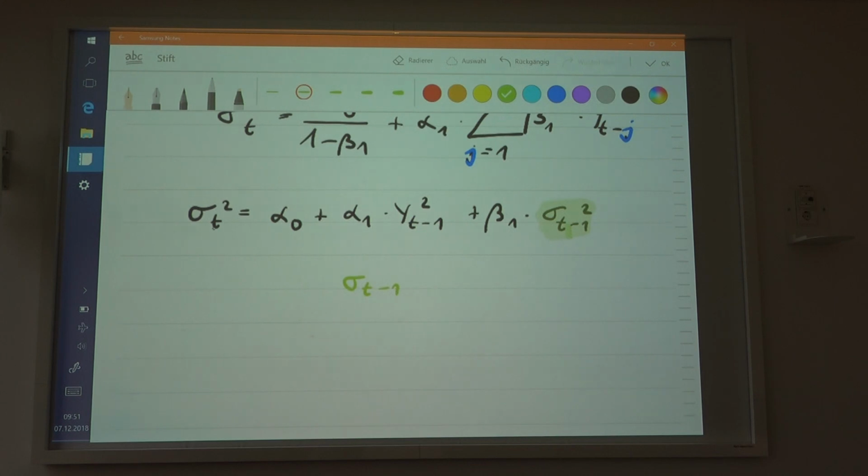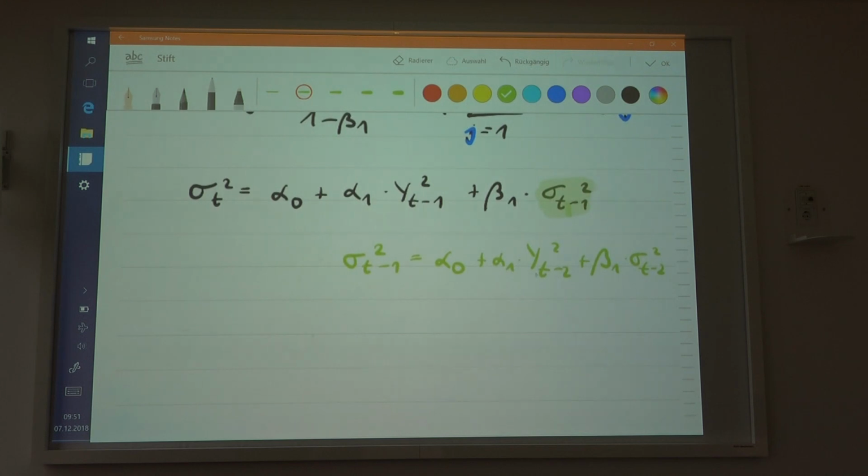If sigma squared t is equal to this expression, then sigma squared t minus 1 is going to be equal, analogously, to alpha 0 plus alpha 1 times yt minus 2 squared plus beta 1 times sigma t minus 2 squared, obviously. I'm using these colors because you see what I'm replacing that with. So I'm putting this expression into that. And finally I get the following result.